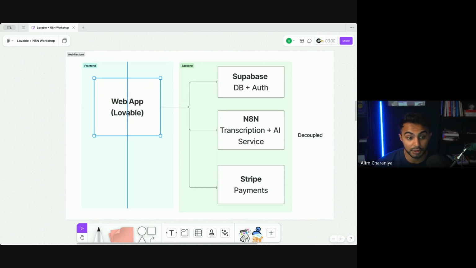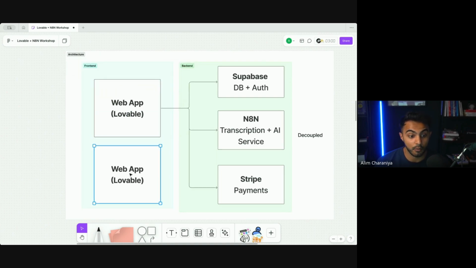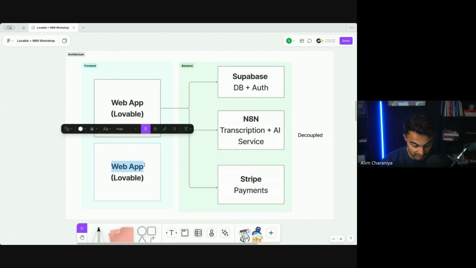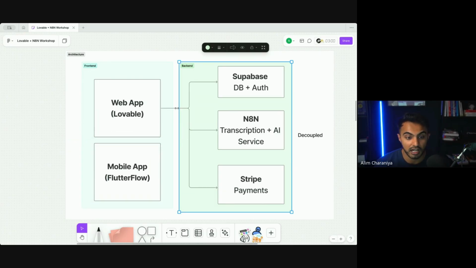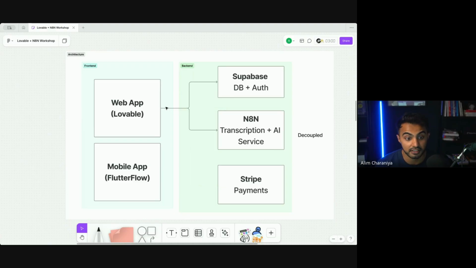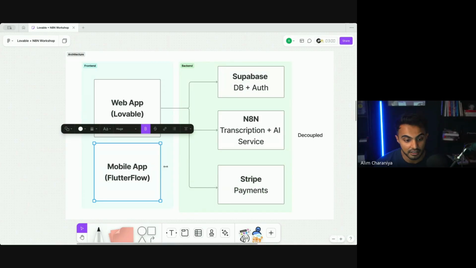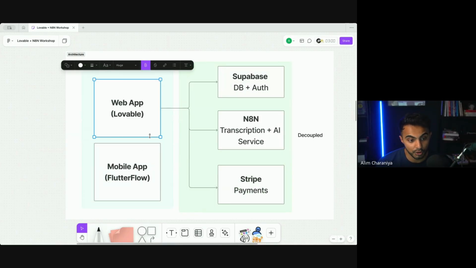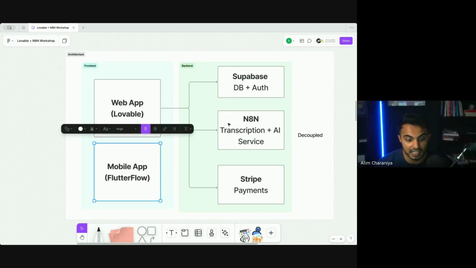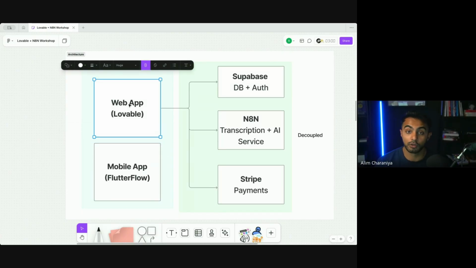If I wanted to build a web app and then later build a mobile app, I could totally do that by having one web app on Lovable and one app on Flutterflow. I've even seen entrepreneurs who come inside the Dreams into Apps Accelerator and say, my app is primarily for web, but I want to create a mobile companion. If you wanted to do that, it's totally possible. You could build the web app in Lovable and then just connect your mobile app to the same APIs to build that mobile companion, or vice versa.